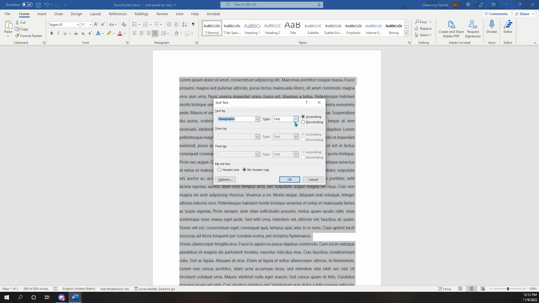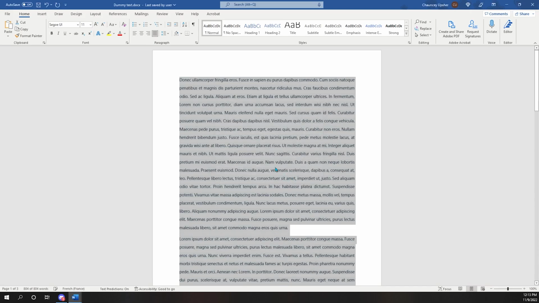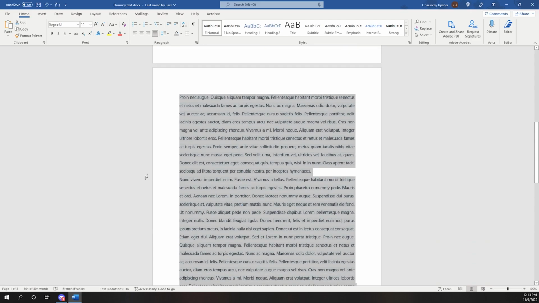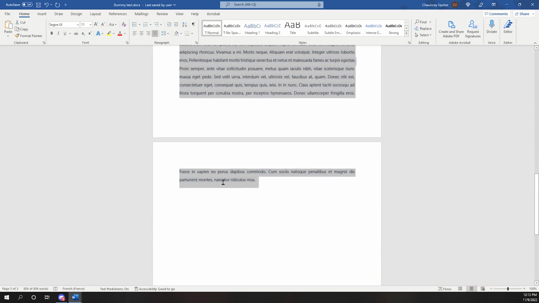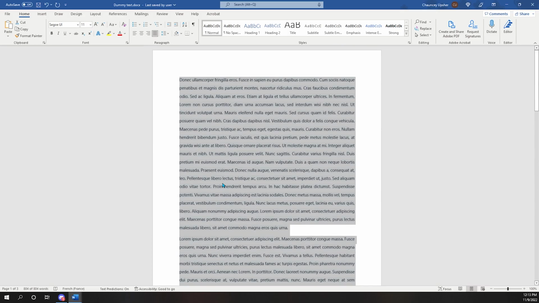First I want to sort by text, and it's going to organize it by letters. If I hit OK, since D starts before L, it's organized by text. So D will go first, then L, then N, and that's it. It's sorted by text.